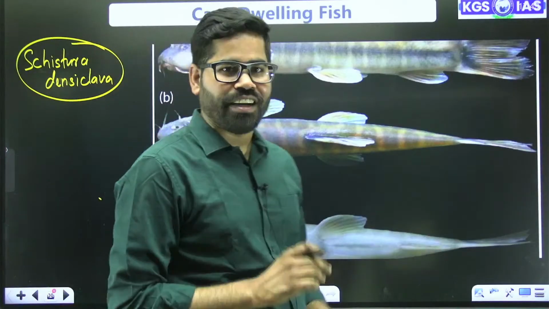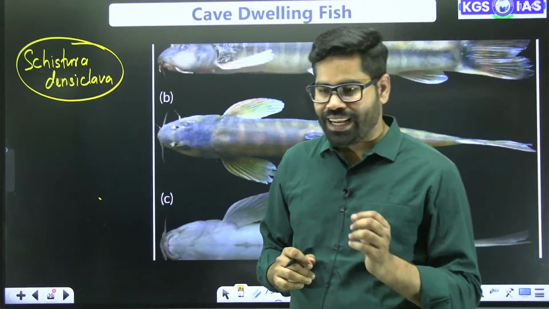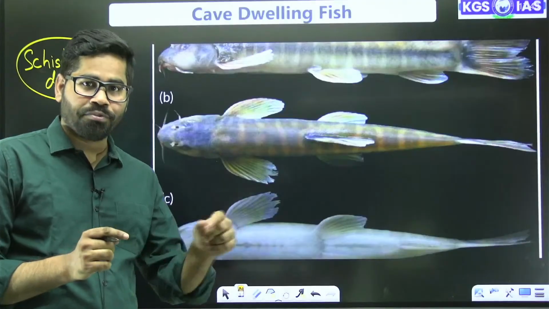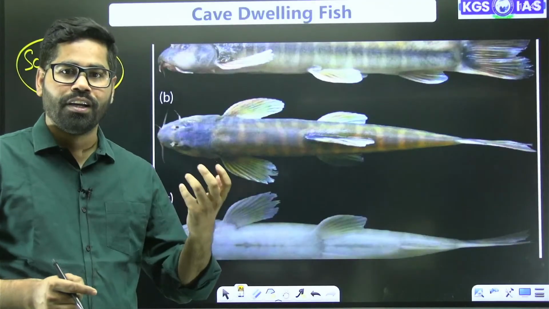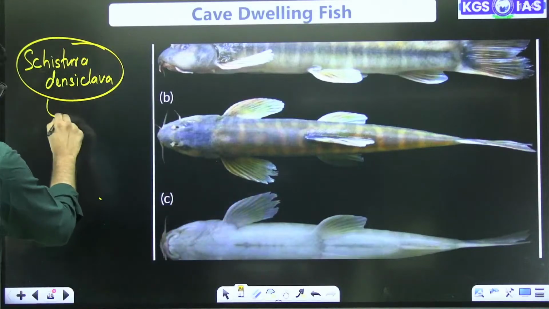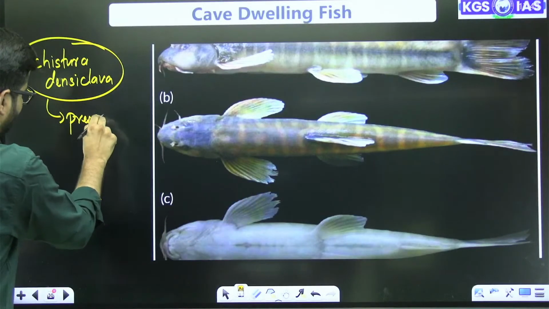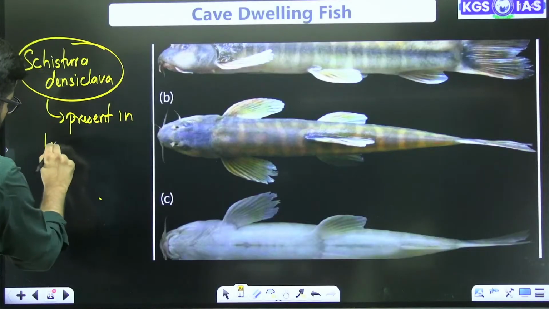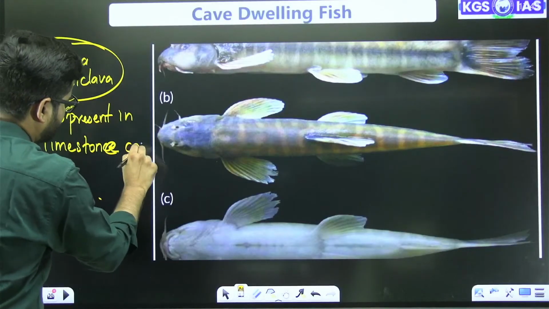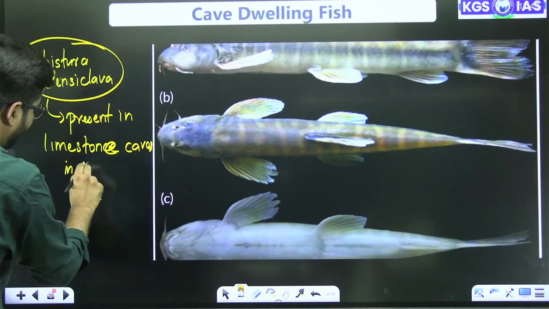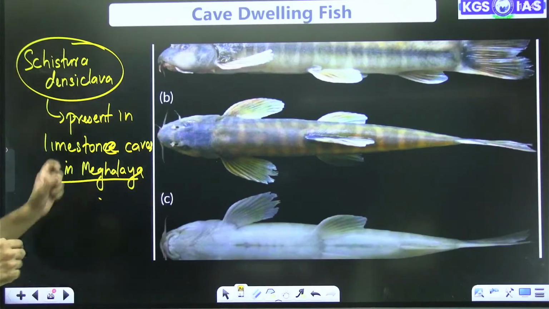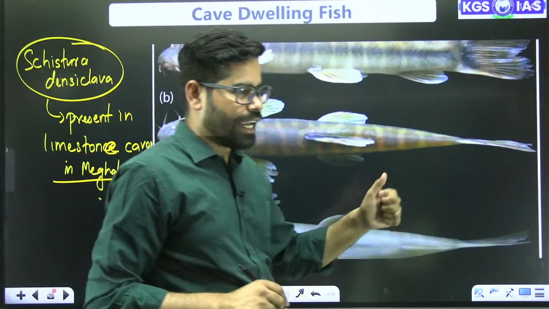This is a fish which is found in the limestone caves of Meghalaya. It is present inside the limestone caves in Meghalaya.